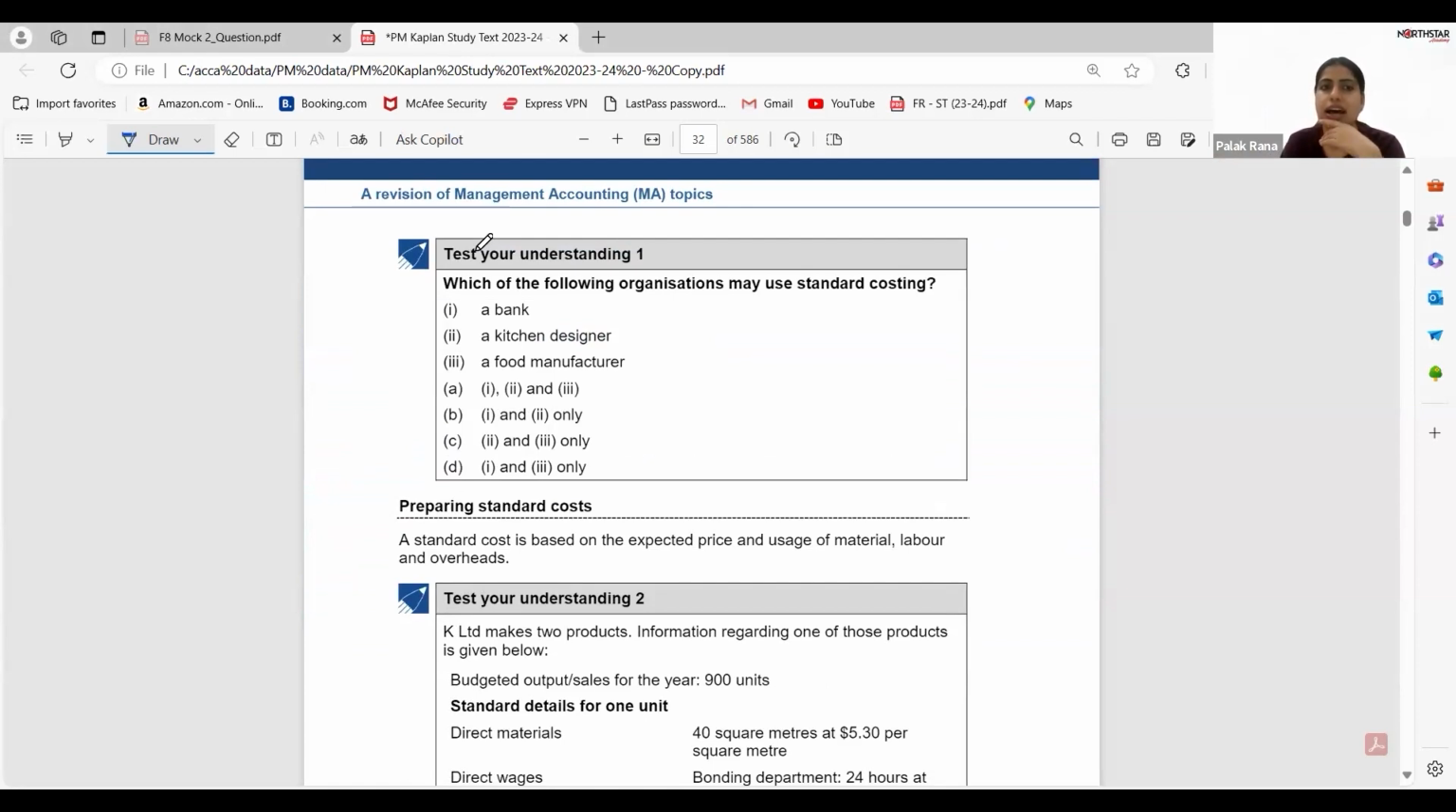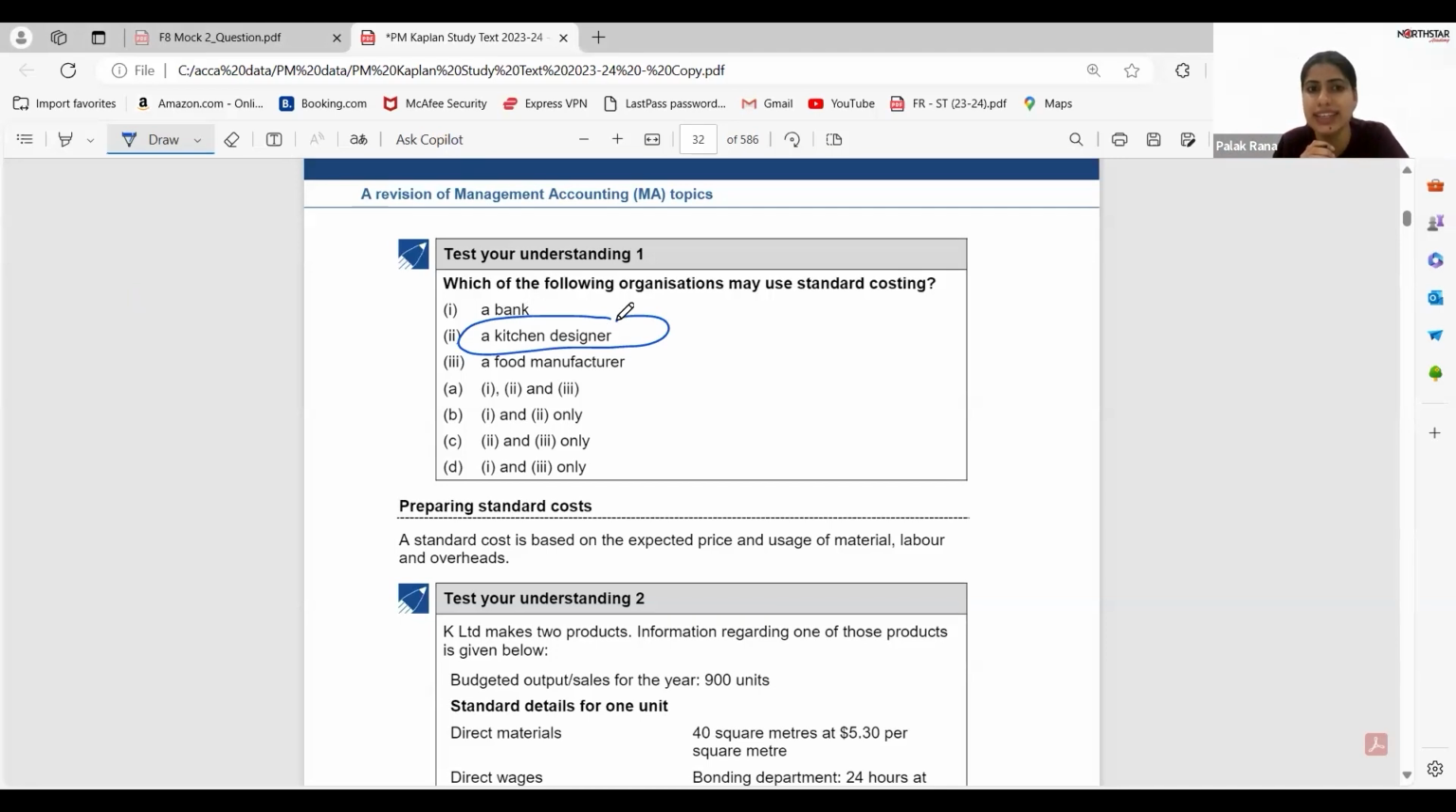Quick, fast. Which of the following organizations may use standard costing? It's easy, but sometimes students give me the wrong answer. Okay, Purvik, how can it be a kitchen designer? See, maybe the kitchen size could be different. Maybe the kitchen preference could be different. So, kitchen persons can't use the standard costing system.